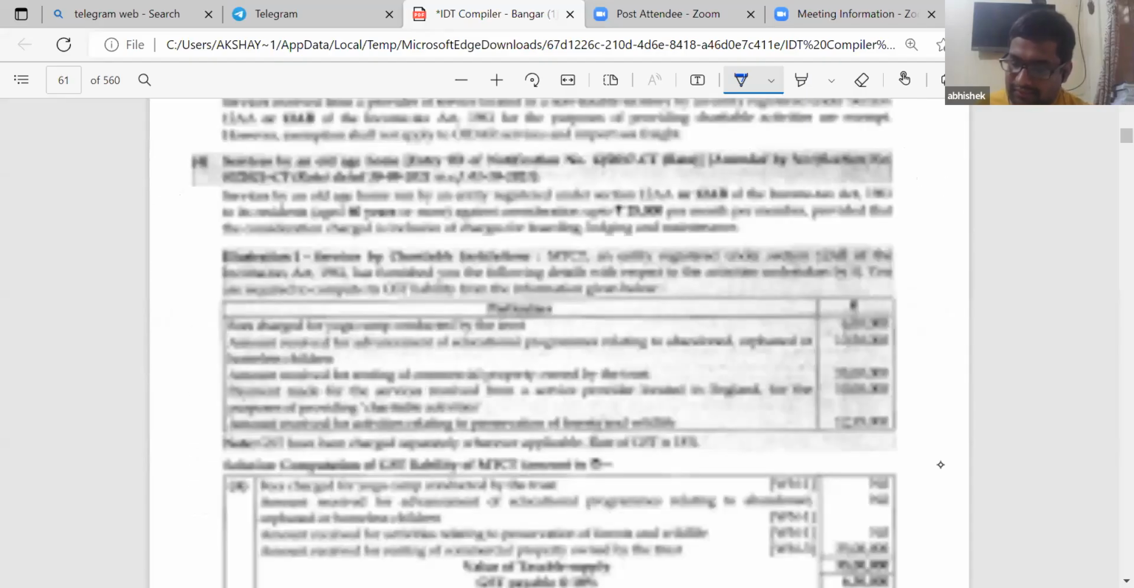Let us not create the probabilities. When it comes to charitable entity, it is registered under 12AB or 12AA. But when it comes to charitable trust, it could be 12AA, it could be 12AB, it could be 1023C. Remember, it could be 1023CC. Where has it been given, ma'am? It has been given in income tax, ma'am.